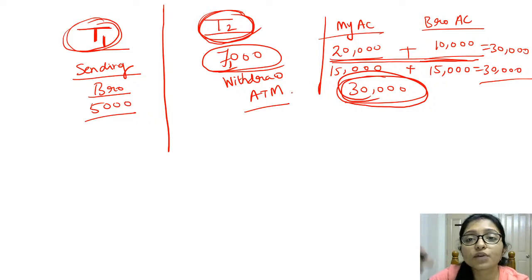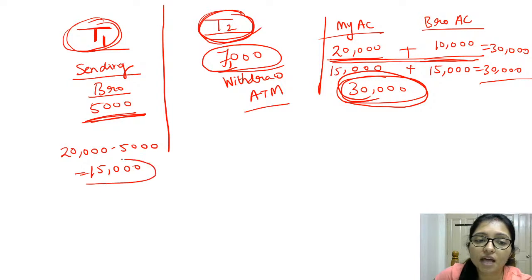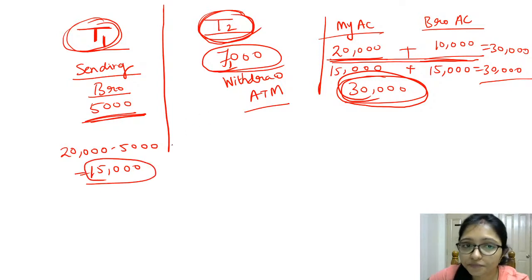So actually what will be the result? The result should be like this. In my account there was 20,000. So after this transaction of 5,000, in my account there should be 20,000 minus 5,000, right? Means now in my account there should be 15,000, right?